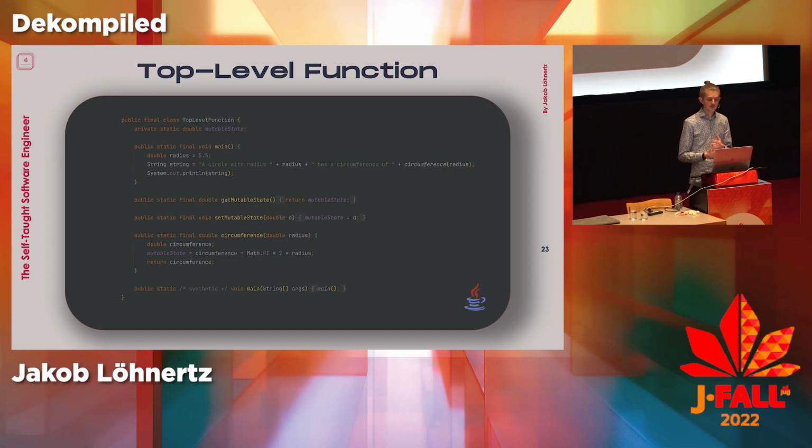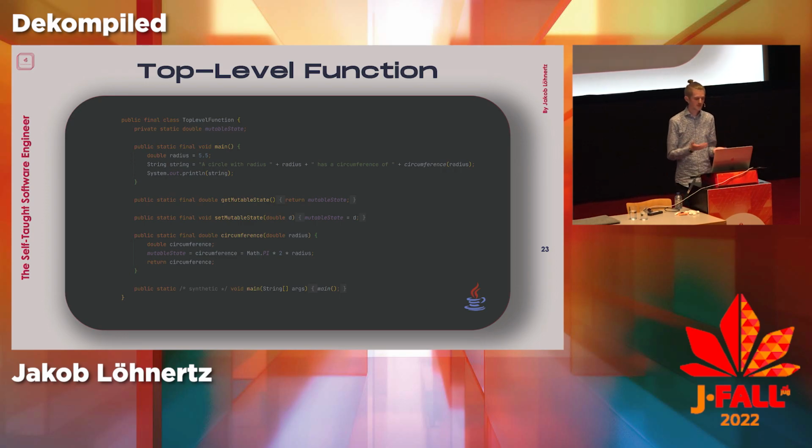The interesting thing that you see here is that this variable that I have, what I call mutable state, is a private static field, which makes sense because you can override or read out of this field from other .kt files just fine. Of course it has to be static because I cannot instantiate the file twice. So the field is static, and instead they have a getter and a setter to override it. That would mean that in Kotlin I can just have regular variable assignment, say mutable state equals 10 or something, and internally it calls the setter.